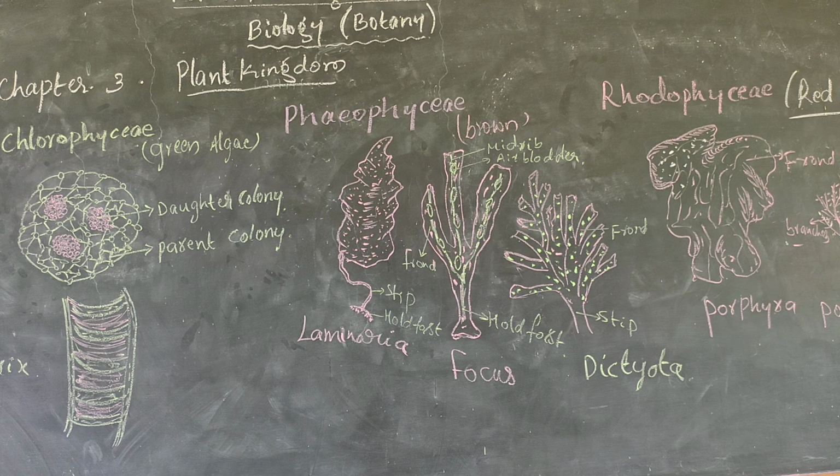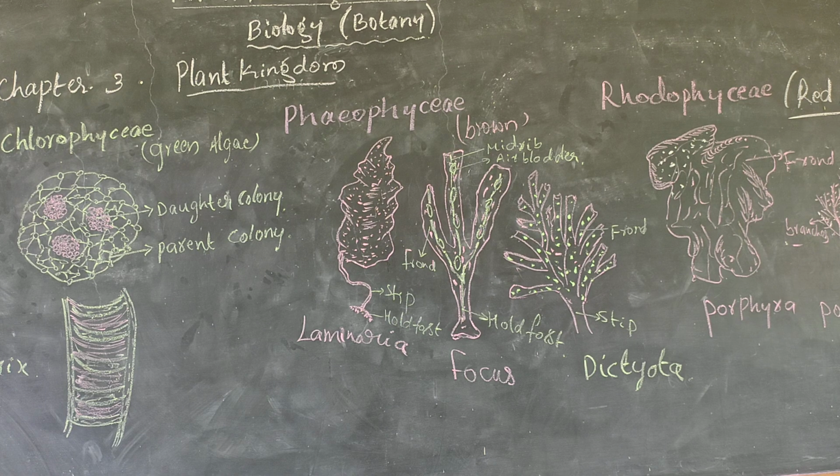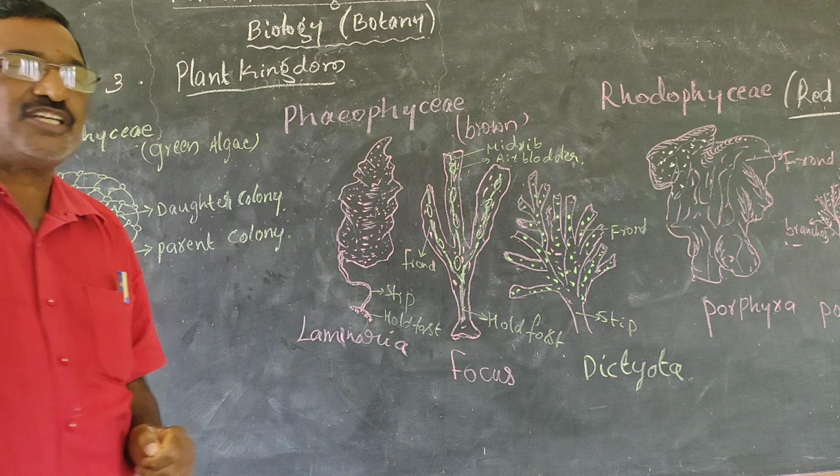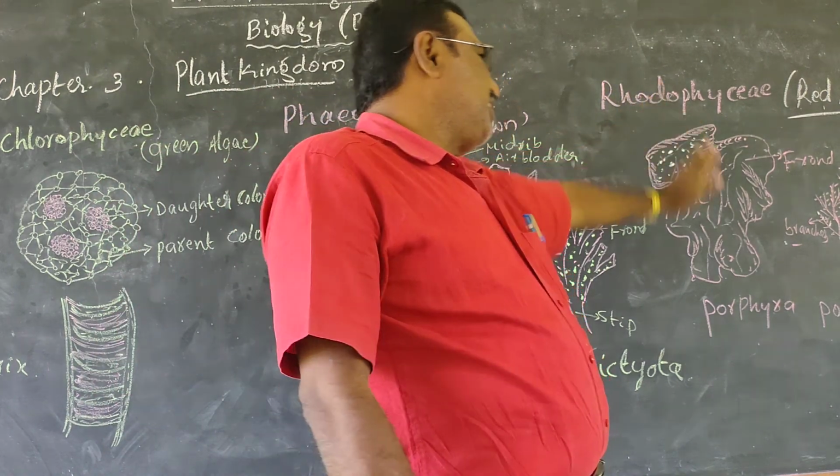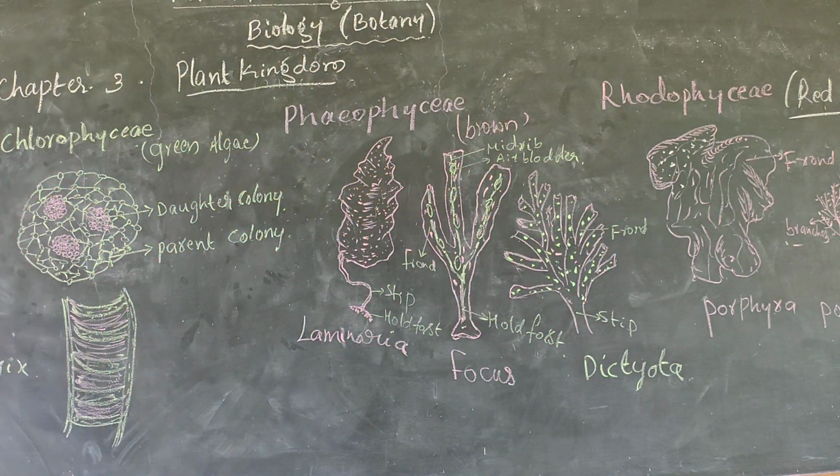And where is the common habitat? Fresh water, brackish water, and also some organisms in salty water. Then come to the Rhodophyceae, the red algae. The pigment is chlorophyll and phycoerythrin. Phycoerythrin, you should remember. Phycoerythrin is responsible for red algae, Rhodophyceae.